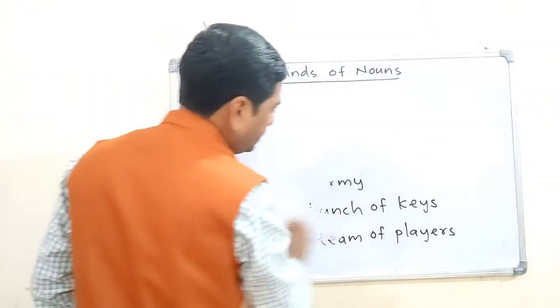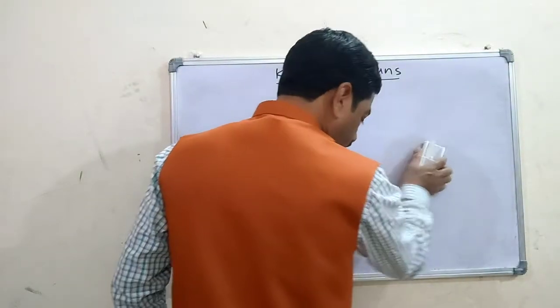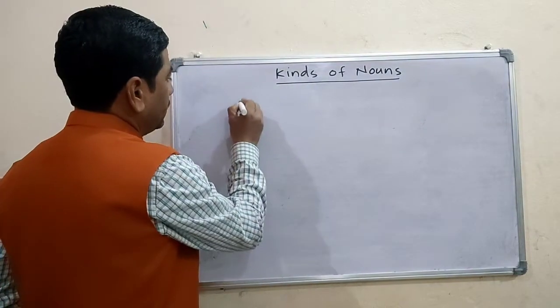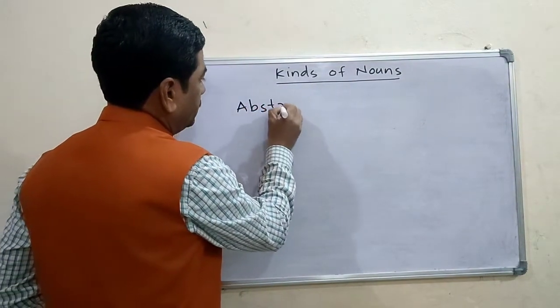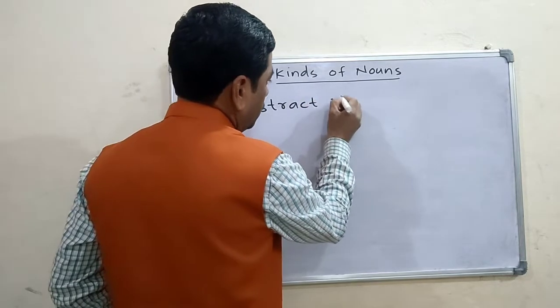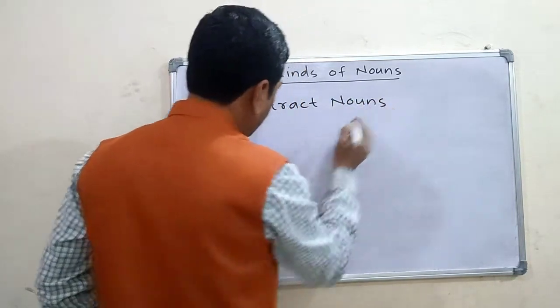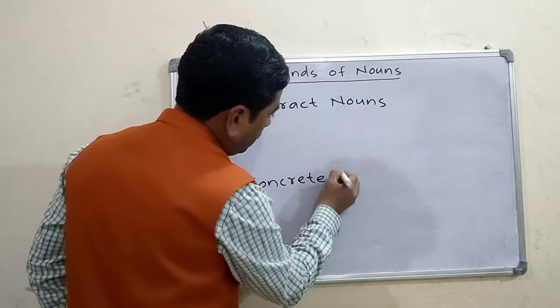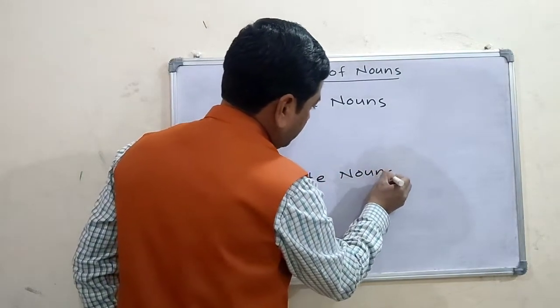That classification is like this: abstract nouns and concrete nouns. This is another classification of nouns.